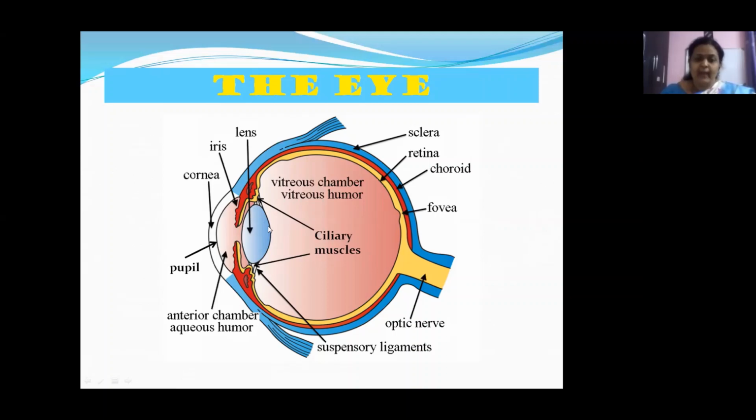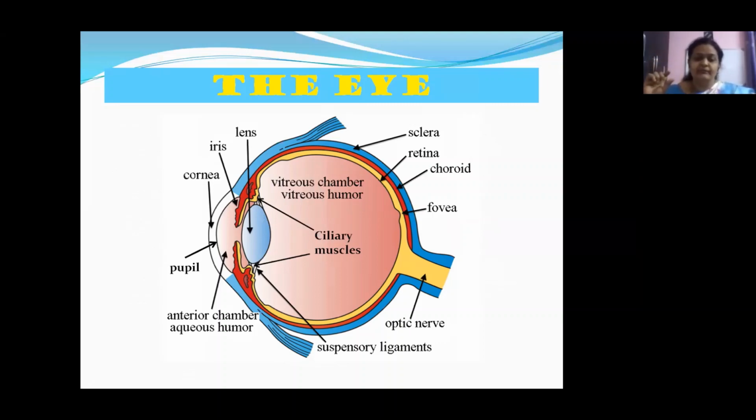And then see, children, these are the ciliary muscles. You can see something like the suspensory ligaments here, children. Inside the suspensory ligaments, you have the ciliary muscles. These ciliary muscles are responsible for holding our eye lens, and they help us in the expansion and contraction of the eye lens.